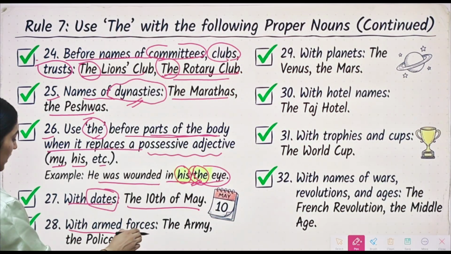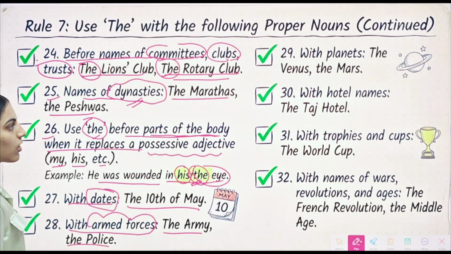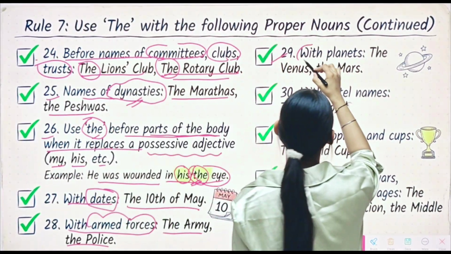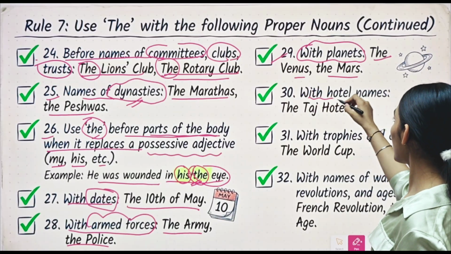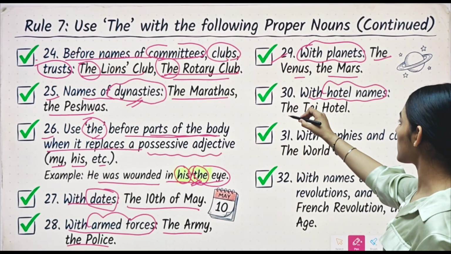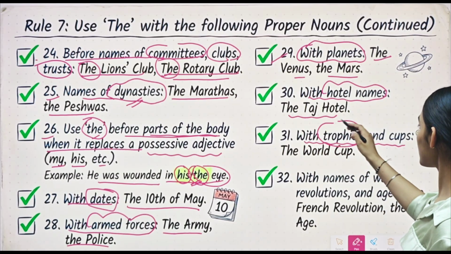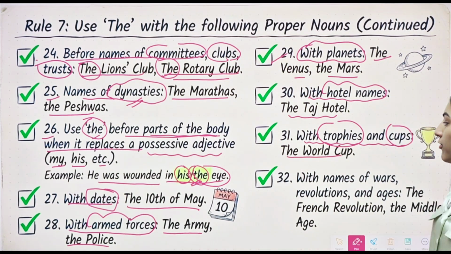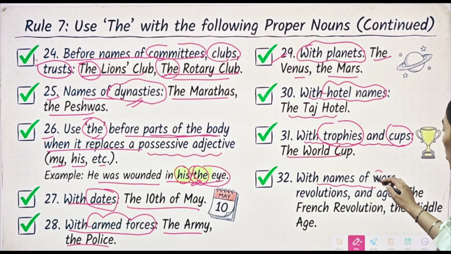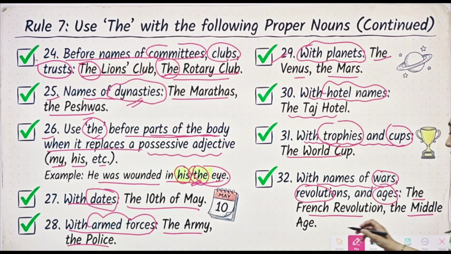Alright. Then we have rule number 28, which says with armed forces we will use the army, the police. Alright. Rule number 29 says with planets we will use the Venus, the Mars, the Earth. Alright. Then we have with hotel names we will use the Taj Hotel. Alright. Then we have rule number 31, which says along with trophies and cups we will use article the World Cup. Alright. Then we have with names of wars, revolutions and ages we will use article the. The French Revolution we can see. Then we have the Middle Age.